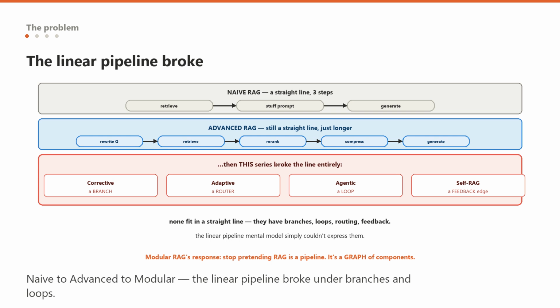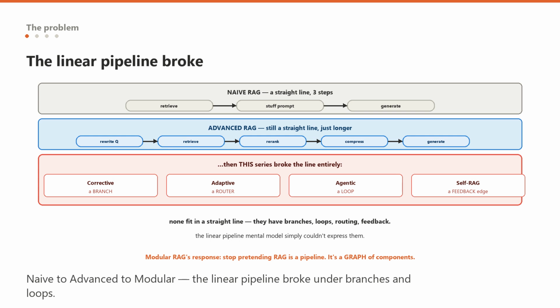Then people hit its limits and bolted on improvements, and this became advanced RAG, still a straight line, but with extra steps added before and after retrieval. Rewrite the query before retrieving, re-rank the chunks after retrieving, compress them before generating. Better, but notice the shape did not change. It was still a fixed, linear, one-directional pipeline, just a longer one.